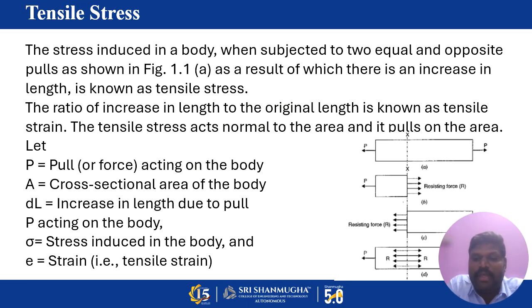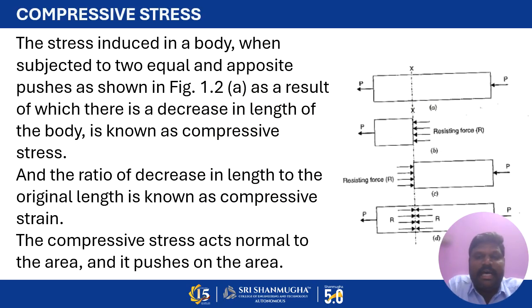The ratio between the increase in length and the original length is called tensile strain. Here the pull is the force acting on the body, A is the cross-sectional area of the object, and the change in length is del L. Because of the force acting on the body, the actual length L tends to elongate, and there is an elongation called del L. Strain is obviously the change in length by the original length. Here there is a decrease because of the compressive force acting on the two sides of my object. The decrease in length of the body is known as compressive strain.